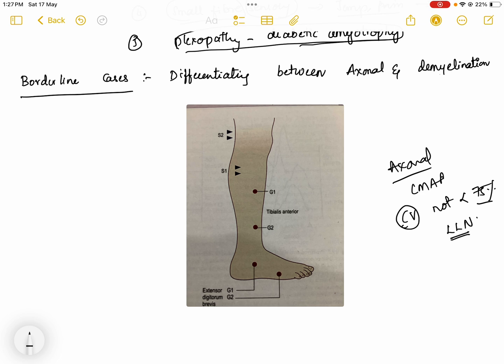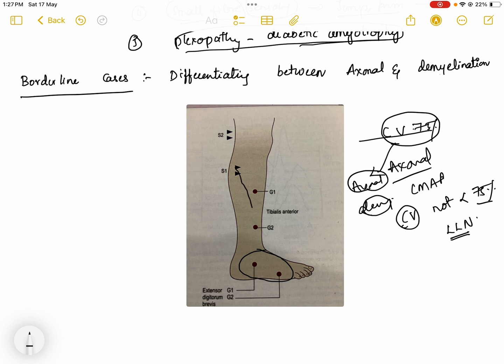For example, if a nerve is damaged and the conduction velocity reaches 75%, then we have a dilemma to say if it is an axonal neuropathy or demyelinating neuropathy. So at that time we can do one test. As I already said, axonal neuropathy starts in the distal parts, so we have to see the conduction velocities in the same segment of the nerve.